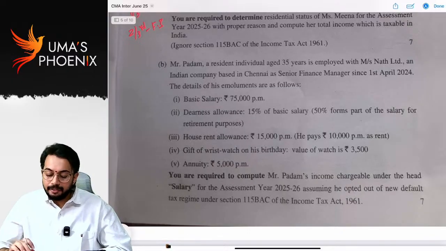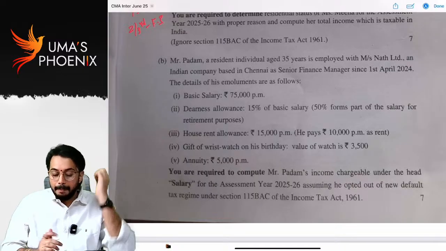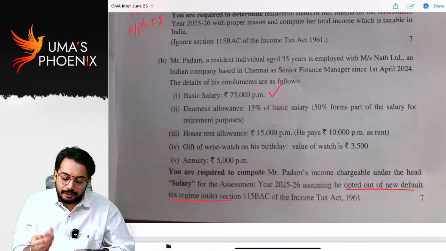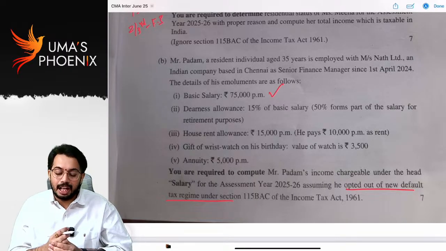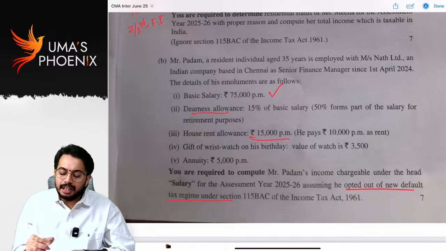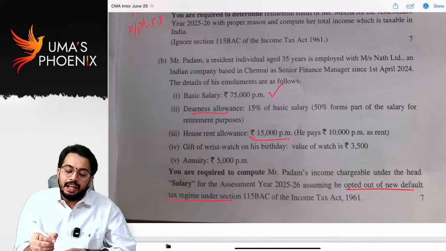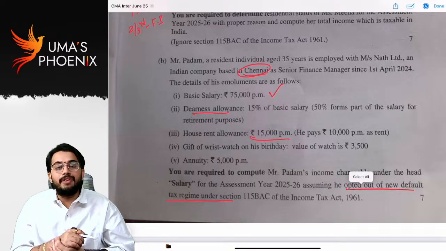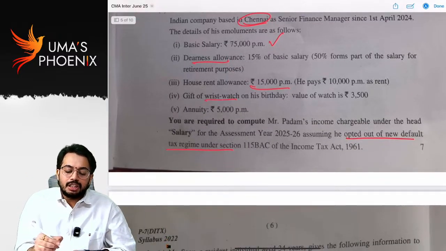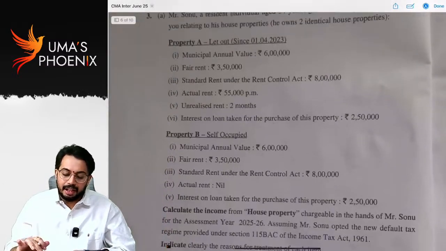Next, salary. From salaries, I said definitely one question will come, and the question has come. Basic salary, anyhow this is fully taxable. First, let us see. He opted out of the default tax regime. That means he is paying taxes under optional tax rates. Basic salary fully taxable. Dearness allowance. HRA exemption, you know, 10(13A). Rent paid minus 10% of salary, and he is located in Chennai. So you will consider 50% of salary or actual HRA received, whichever is lower. Wristwatch gift, it is less than 5,000, so not taxable. Annuity, that is also fully taxable.